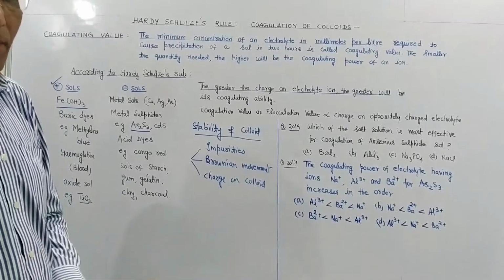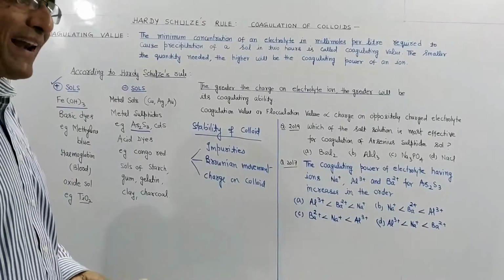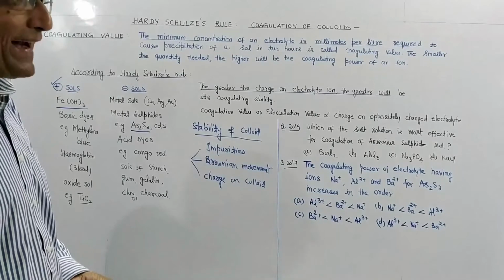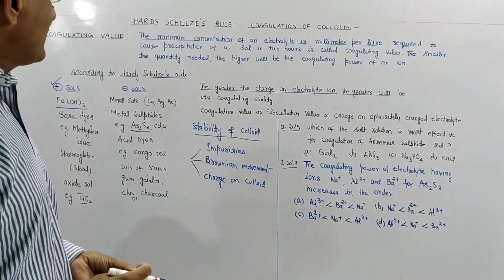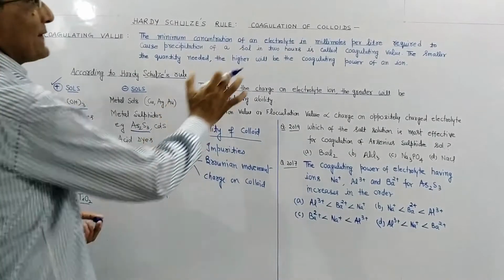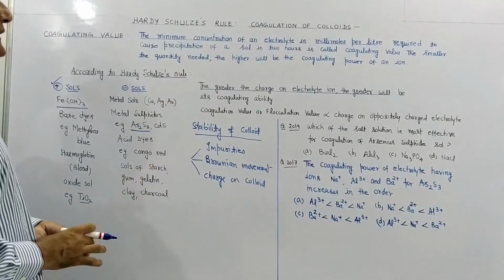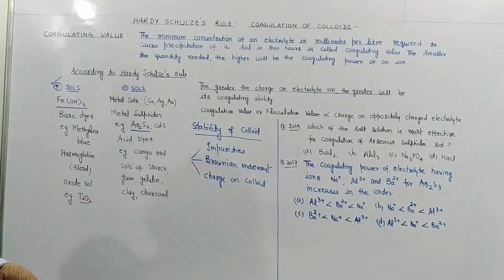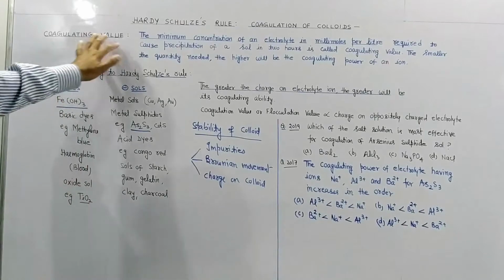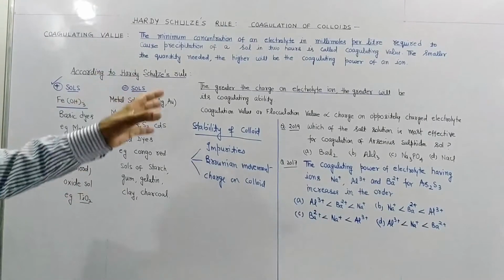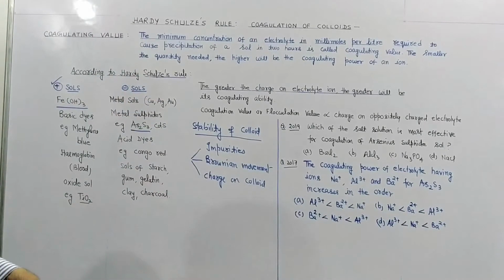If by any means we can neutralize this charge, then the colloids will get precipitated and this phenomenon is called coagulation or flocculation of colloids. I did some homework for you. What is coagulating value? The minimum concentration of electrolyte in millimoles per liter required to cause precipitation of a colloid in 2 hours is called coagulating value.